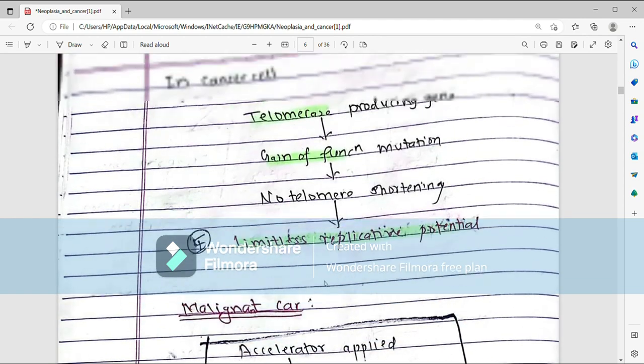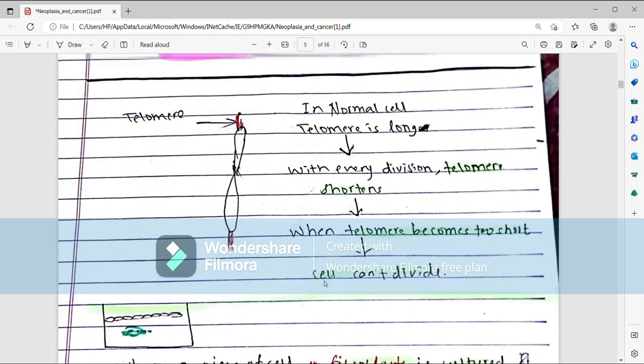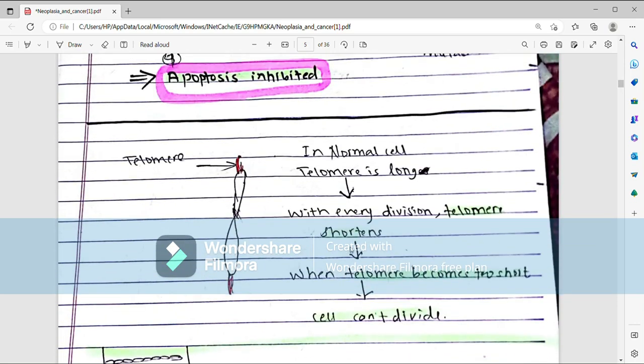Normally, look here, in a normal cell, telomere is long. With every division, telomere gets shortened so that it cannot divide forever. After shortening, the normal cell will be unable to divide.